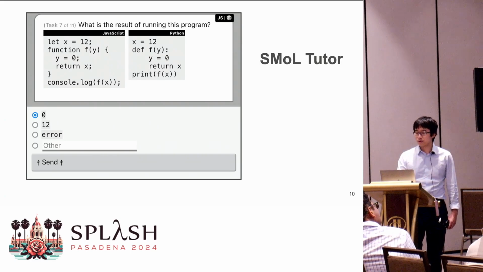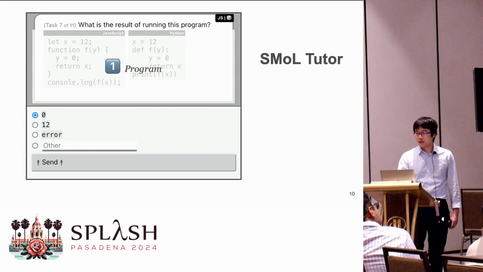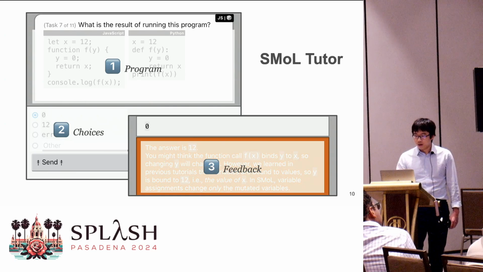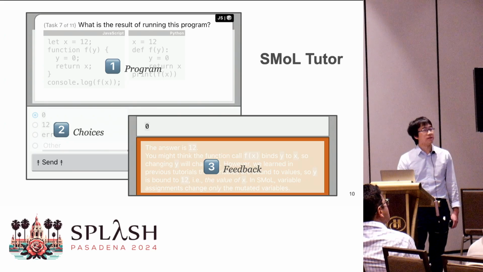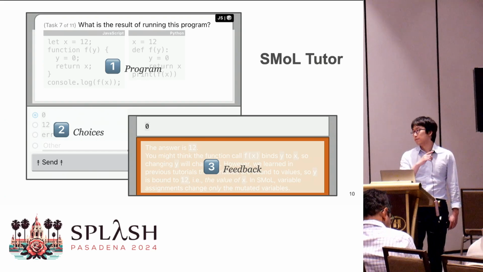This question shows students a program and asks students to predict the program's output by making a choice. Say a student chooses a wrong answer, 0. The tutor will provide targeted feedback to the wrong answer. And the feedback explains the correct answer and tries to help students overcome the misconception. Now I will walk you through each component. I will start with the program part first.